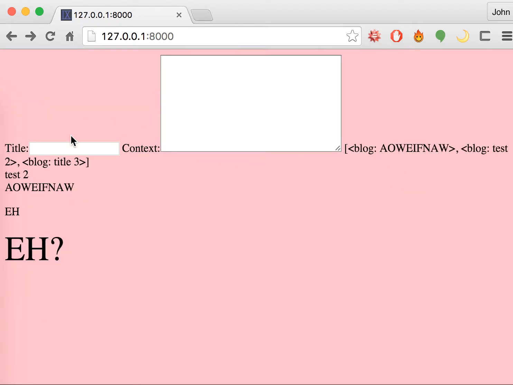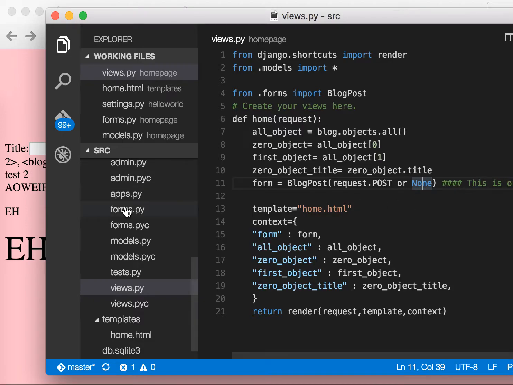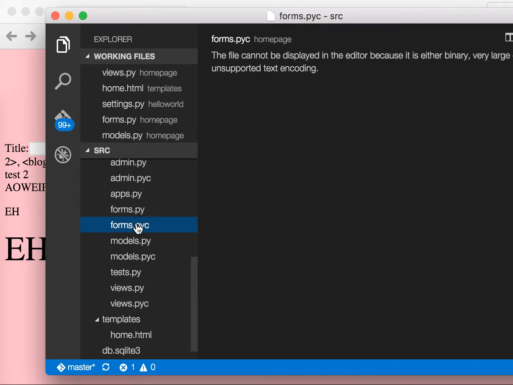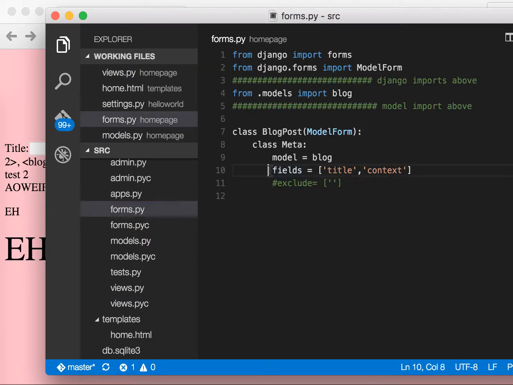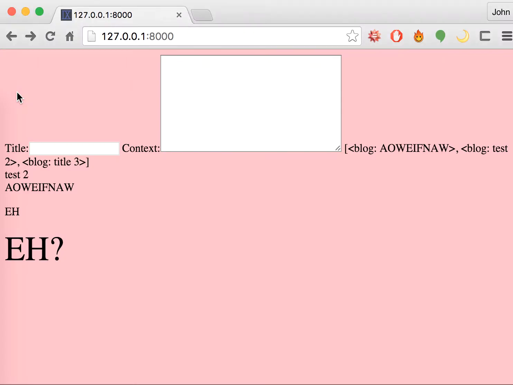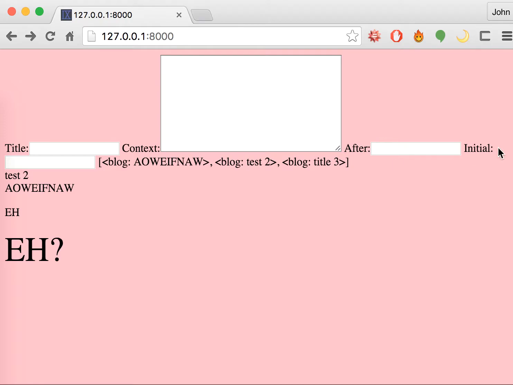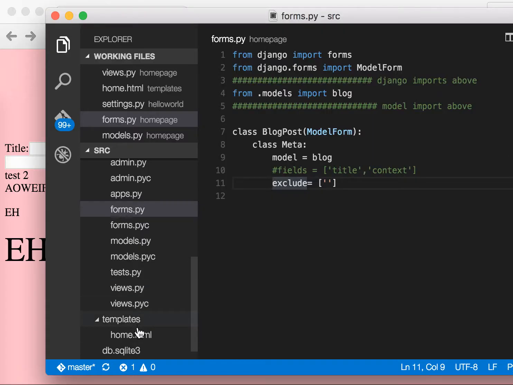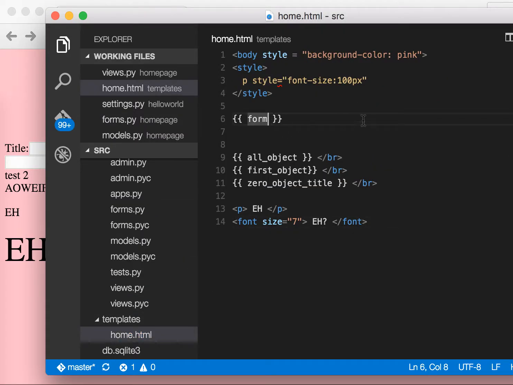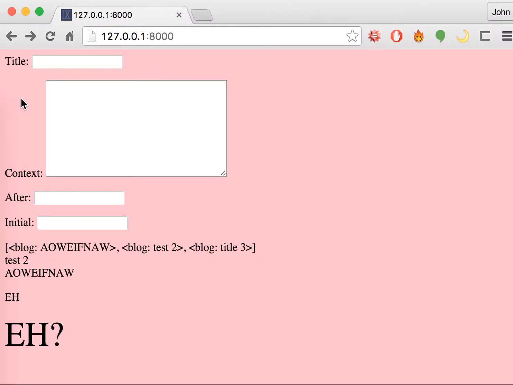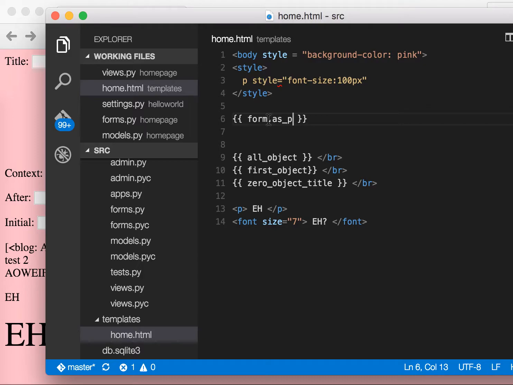And actually, let's make this a bit nicer. In our forms, I'm actually going to use exclude instead of fields. That's going to display everything that I have. And in my home.html, I'm gonna say .as_p like that. And .as_p basically means as paragraph.